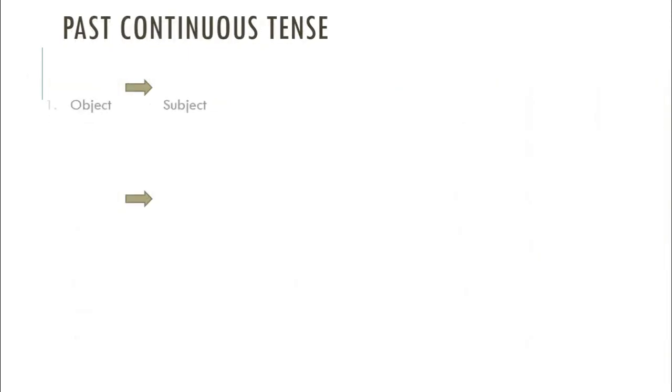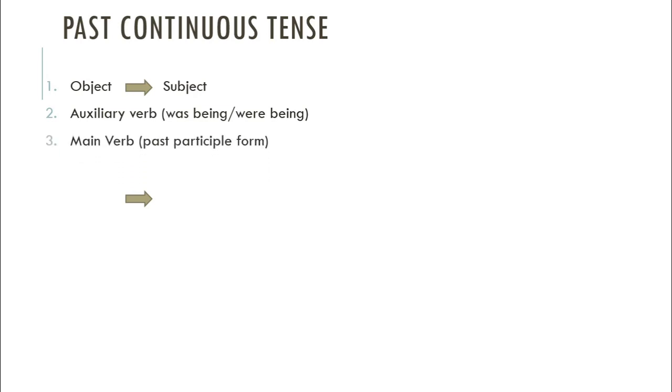Past continuous tense. Object will be the subject. Auxiliary verb was being or were being will be used here. Then you have to write down the past participle form of the main verb. Then write down by. Subject will be the object. For example,